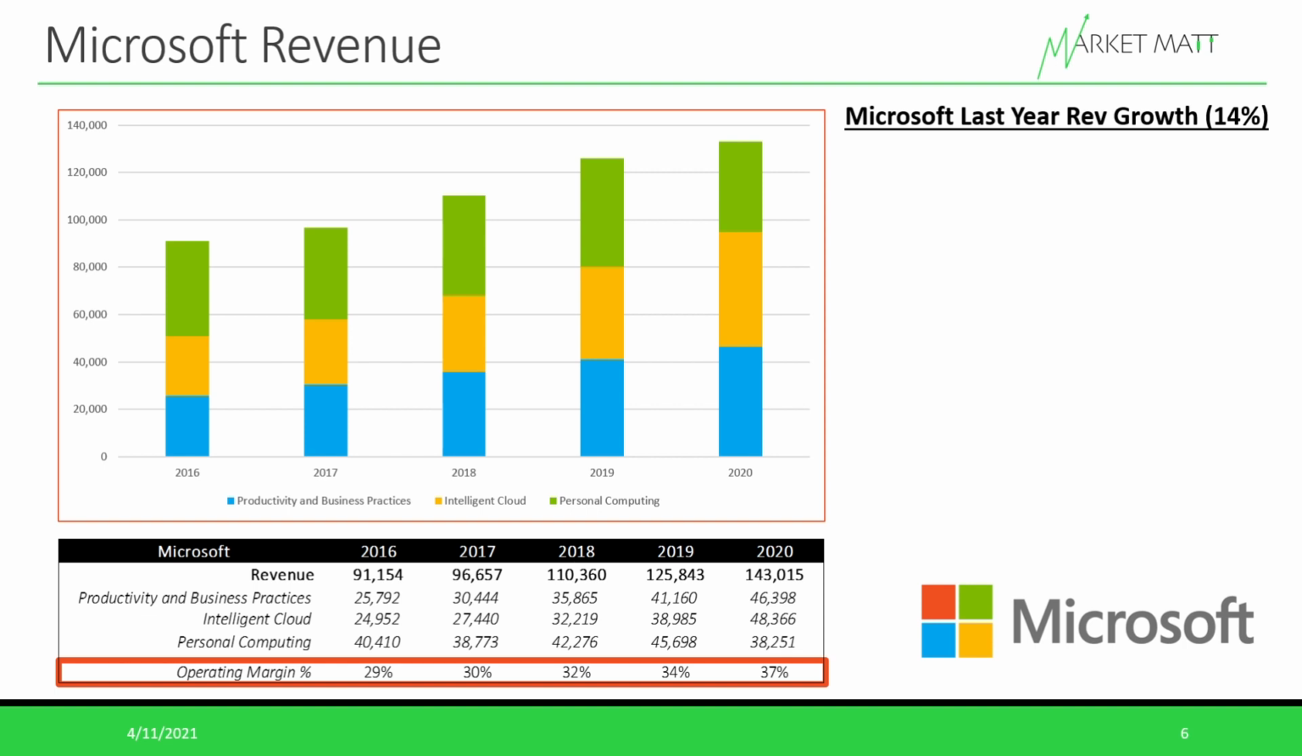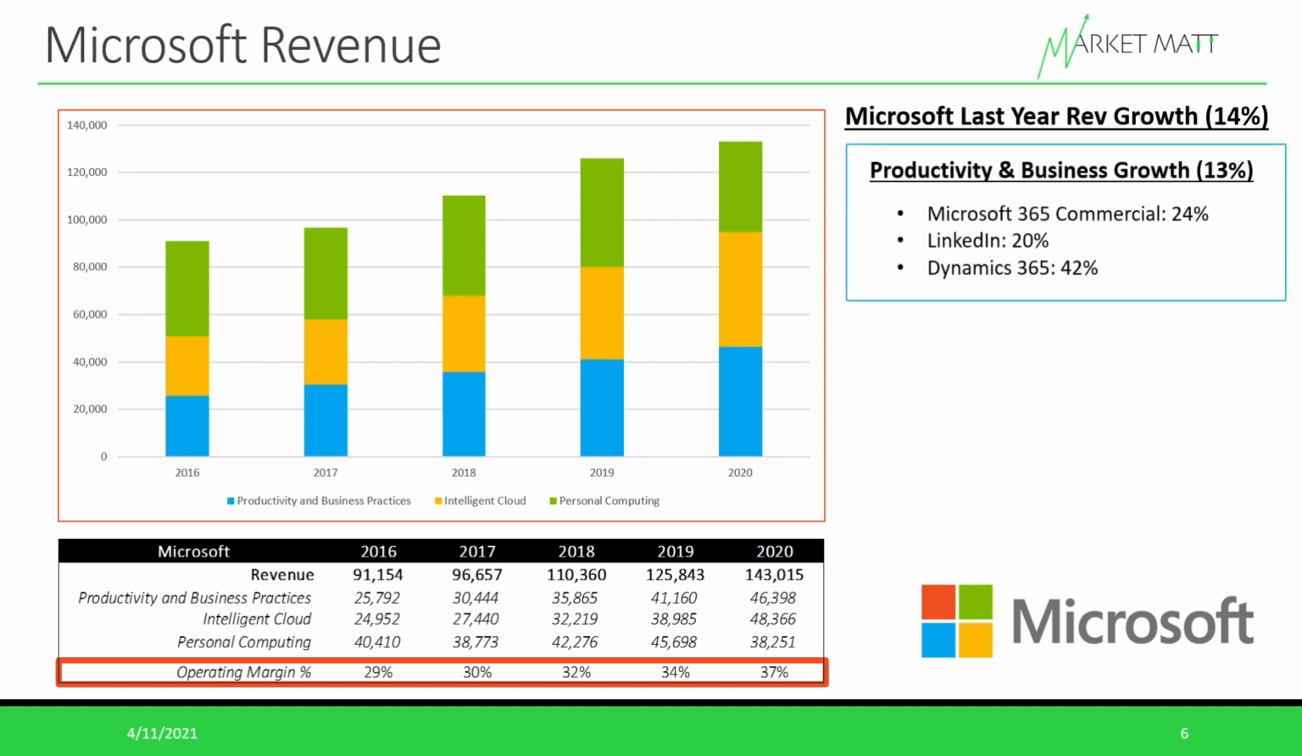And because Microsoft is still expected to have good growth going forward, we can expect that its operating margin is going to continue to improve in the future. So overall, if we look at Microsoft's revenue from 2019 to 2020, it grew by 14%, which is very impressive for a company of Microsoft's size. And if we look at its Productivity and Business Processes segment, that grew by 13%. And this is mainly driven by its growth in Microsoft 365 commercial subscriptions, which grew by 24%, its revenue from LinkedIn, which grew by 20%, and its Dynamics 365 growth, which was 42%.